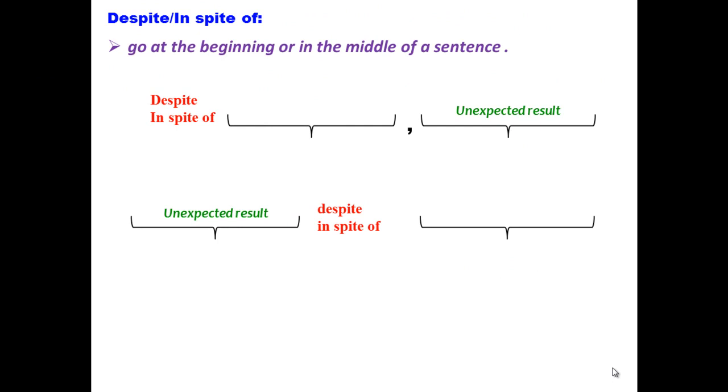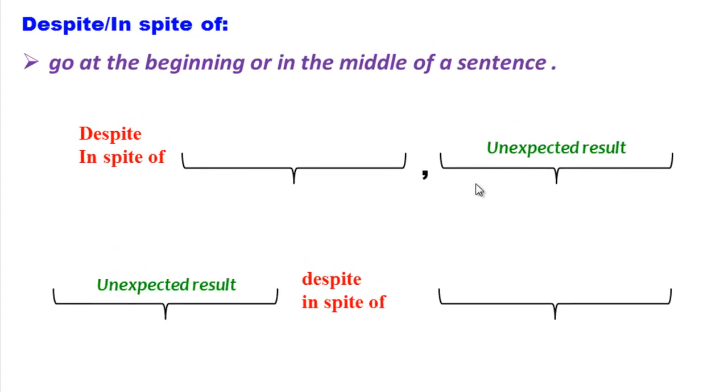As regards the last group of linking words of concession, despite and in spite of, just like although, though, and even though, these can go at the beginning or in the middle of a sentence. When they introduce a sentence, a comma is put to separate the first clause from the second clause, and the unexpected result or the introductory clause must go in the second clause. When they happen within a sentence, the contradictory or the unexpected result is placed before the expressions, and no comma is put before despite and in spite of.